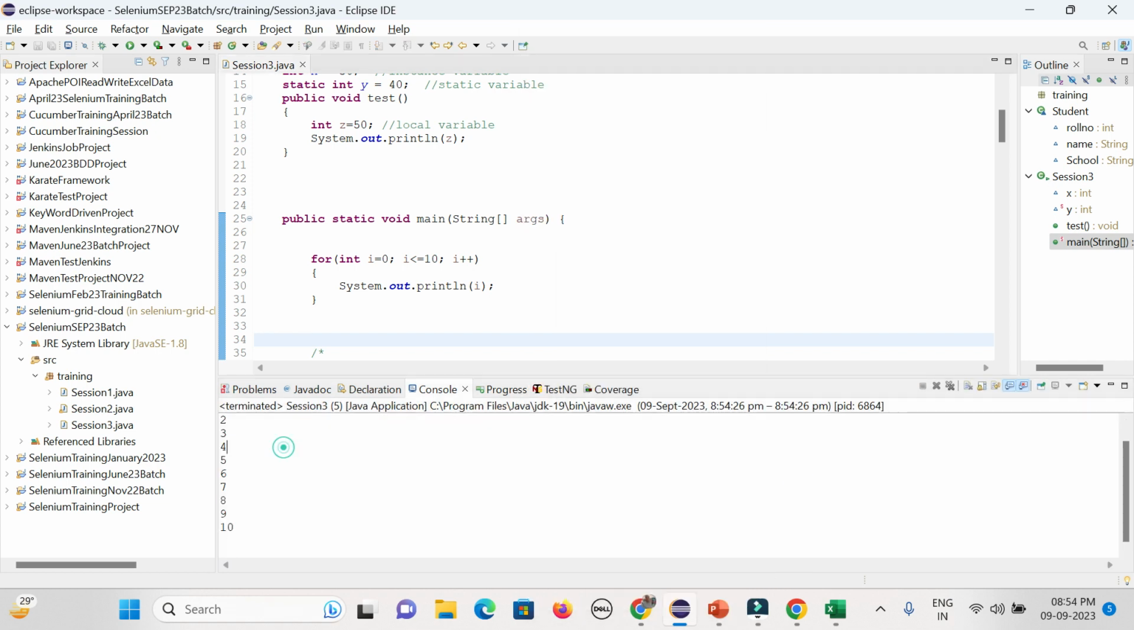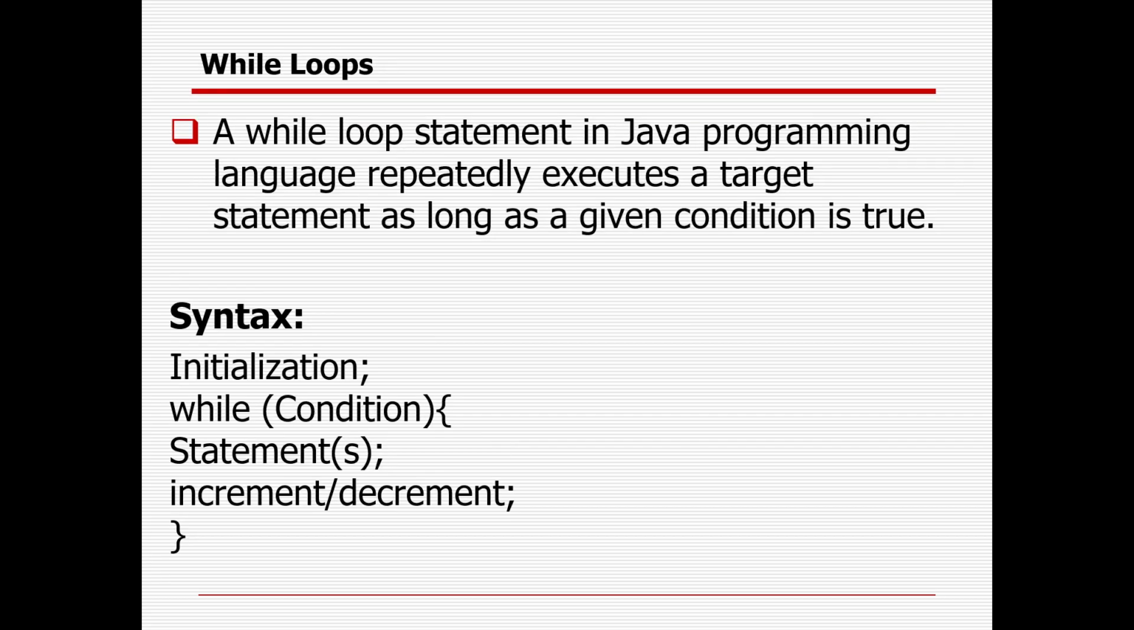Okay, you could see it is starting with 0, 1, 2, 3, 4, 5, 6, 7, 8, 9, 10, like that. Then I will go with the other two loops. Before that I want to show you, in case you want to go for the importance of break and continue, that part I already covered.